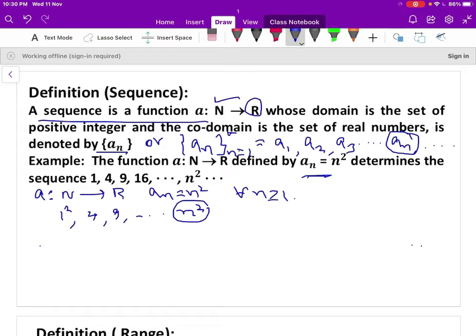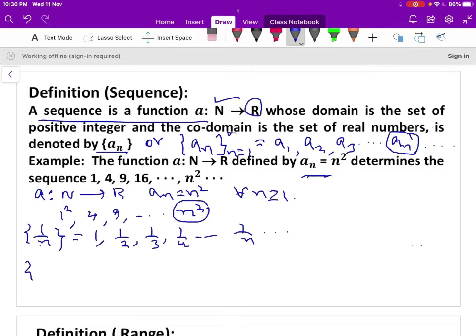Let us take another example, the sequence 1 by n. That can be written as, when n is 1, 1, then 1 by 2, 1 by 3, 1 by 4, and so on, 1 by n. So this is another sequence.